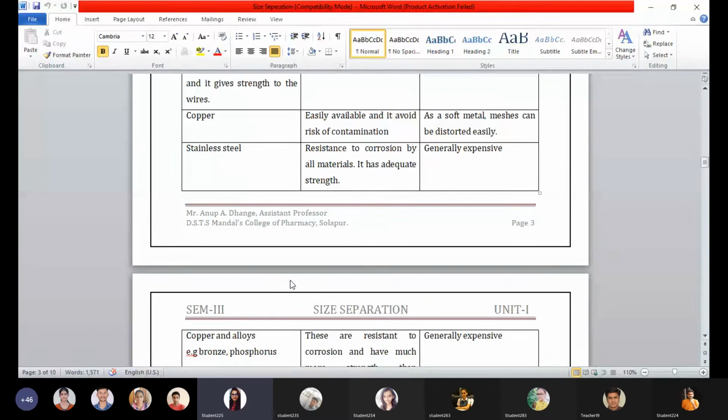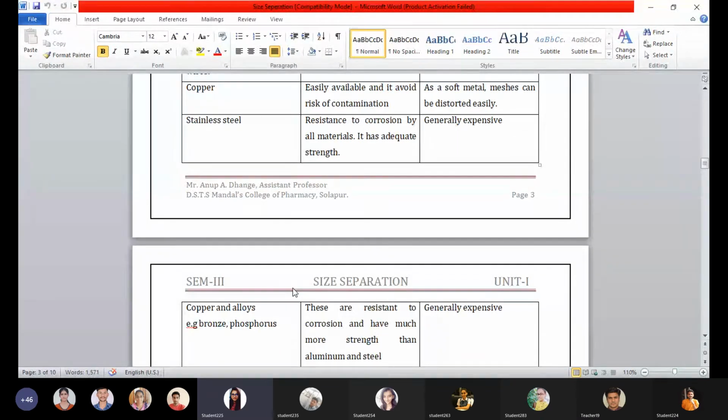That layer usually prevents the stainless steel from undergoing any type of contamination or corrosion. That is its advantage, and of course it has adequate strength. But in case of disadvantage, it is generally expensive. So on the industrial scale, it might be used.